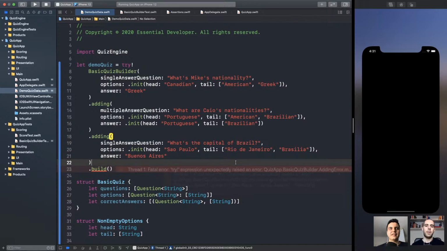Awesome. Fantastic. So again, we are using this try bank here because we're hard coding these questions. It will be a programmer mistake and we want to get a crash if it's a programmer mistake so we can fix it before releasing the app, right? We have tests for all of that. Now, if you're getting this data from a backend API, from a service, then you should validate this and not use try bank, right?